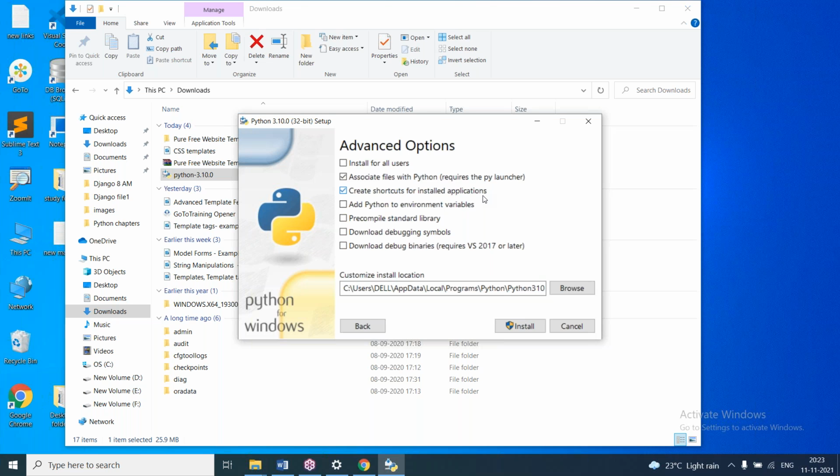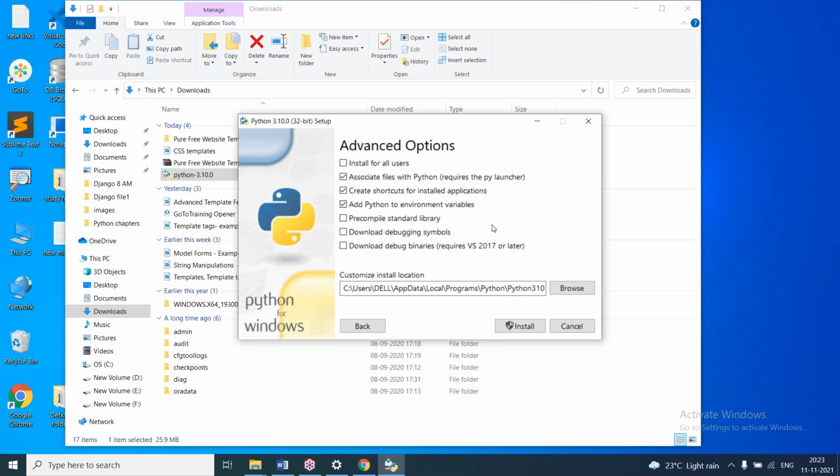And here you can see add Python to environment variables. So we can add the Python path to environment variables in the control panel. In environment variables, we can see the Windows path, where the path of whatever software we install is given.